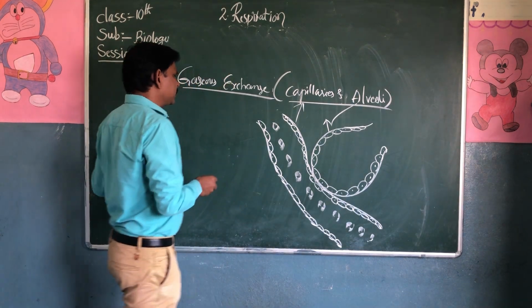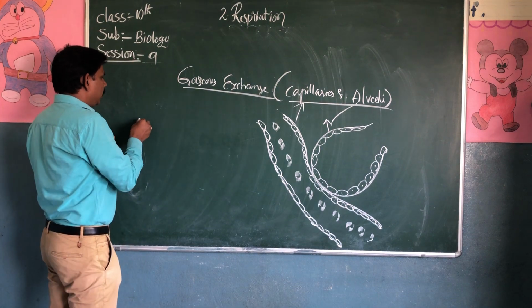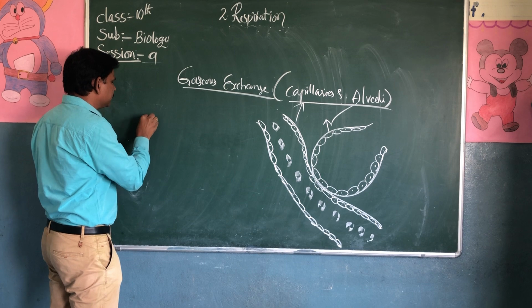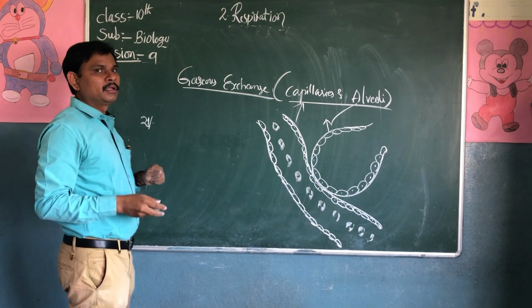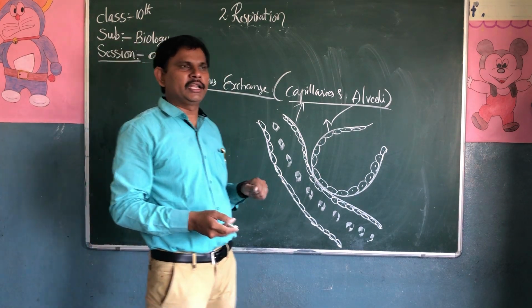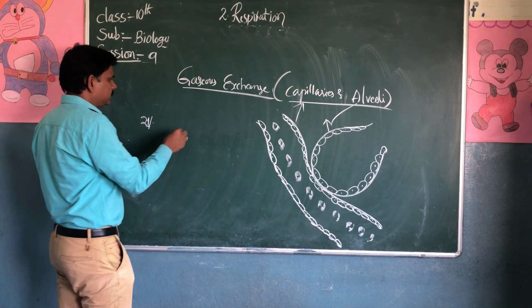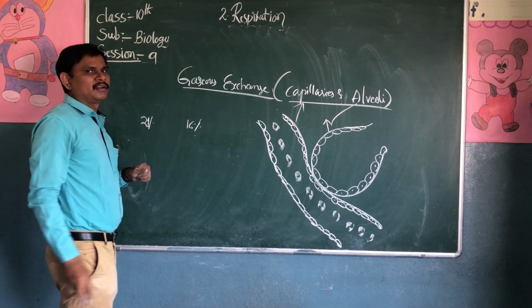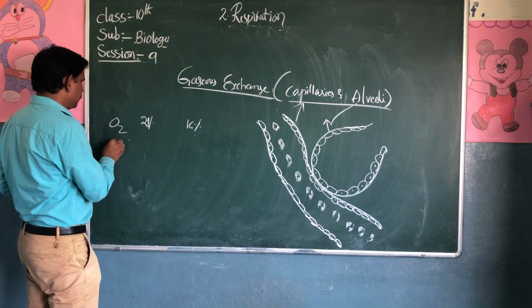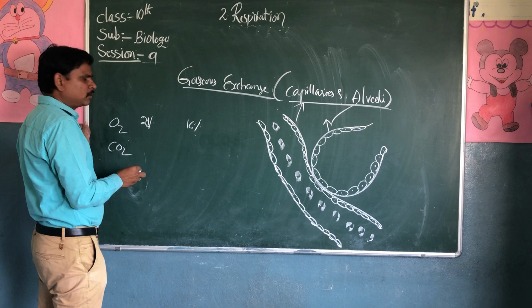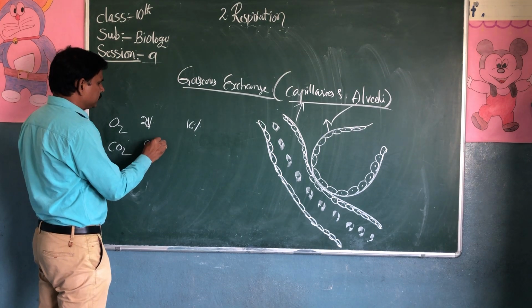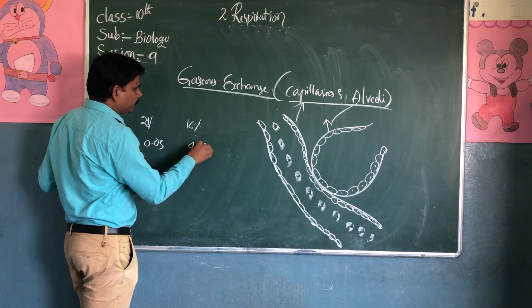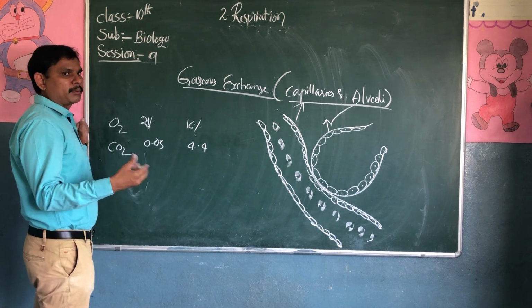See, we can look at one more table. When we are breathing, inhalation air contains 21% oxygen, and exhalation air contains 16% oxygen. Inhalation air contains 0.03% carbon dioxide, and exhalation contains 4.4% carbon dioxide.